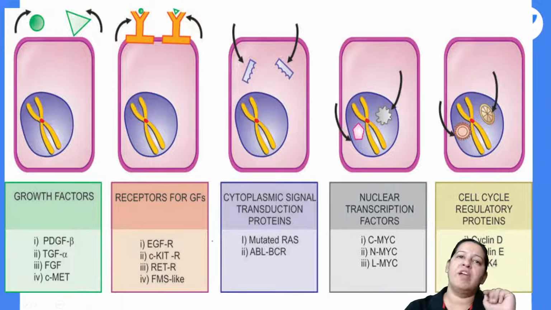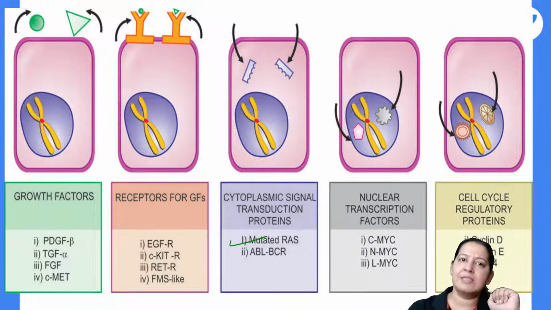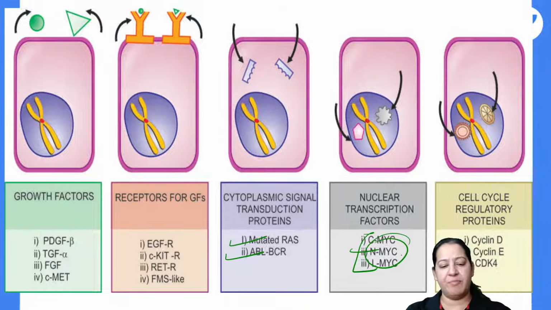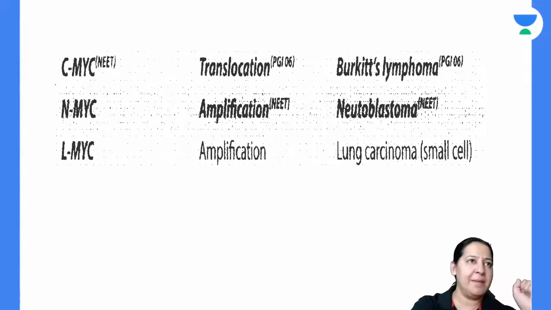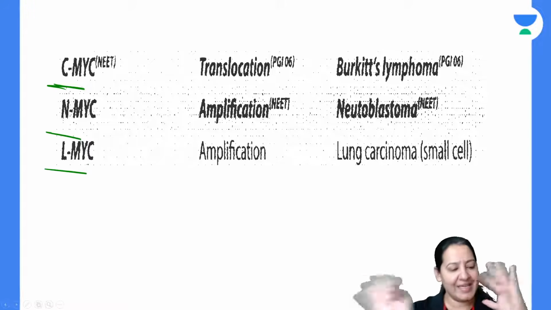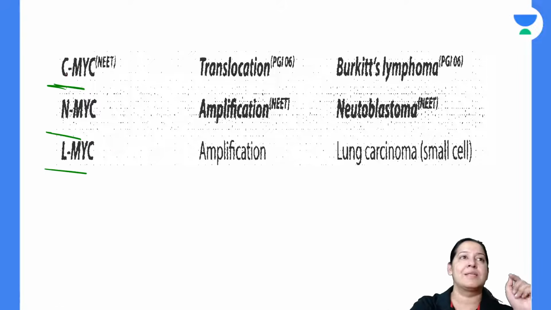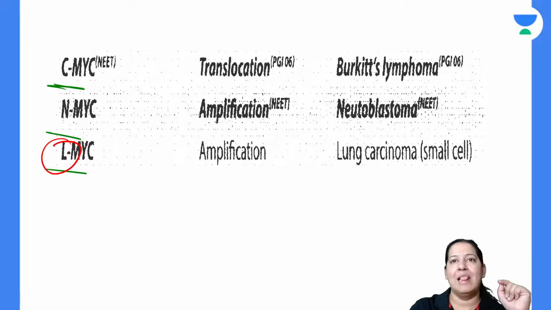So till now we got 3. We got RAS, we got ABL-BCR, and we got MYC. Now tell me the examples of MYC. MYC is of 3 types. Like RAS, it is also of 3 types. It is C-MYC, N-MYC, and L-MYC. Tell me the cancers from them. L for L.